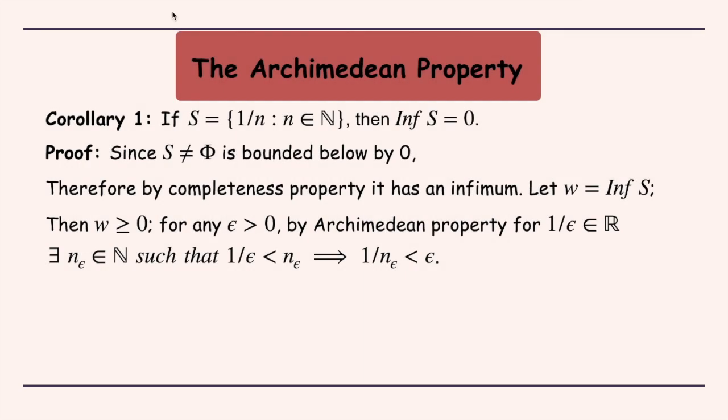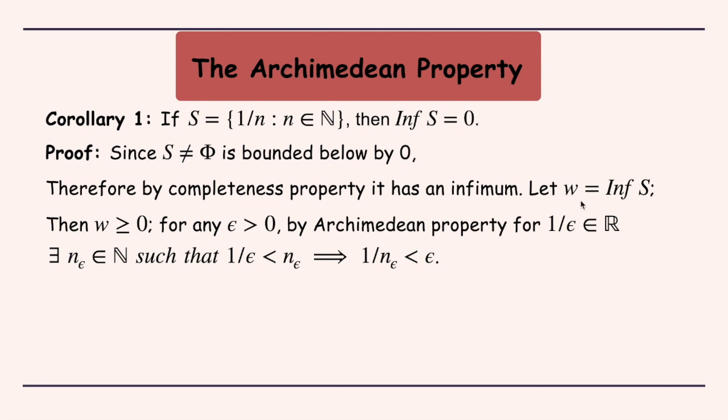Now let's take up the first corollary to the Archimedean property. The corollary says that if S is the set which contains the reciprocals of all the natural numbers, then the infimum of S is 0. Now let us see the proof of this. It is very obvious that the set S is non-empty because it contains all the reciprocals of the natural numbers, and since the natural numbers start with 1, it consists of all positive numbers, and hence it is bounded below by 0. Therefore, by the completeness property, it has to have an infimum.